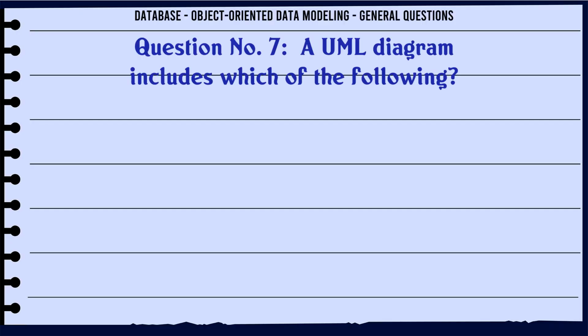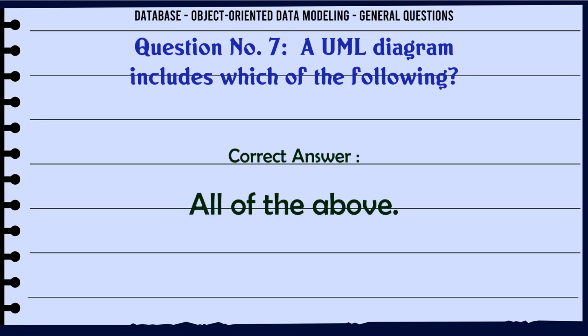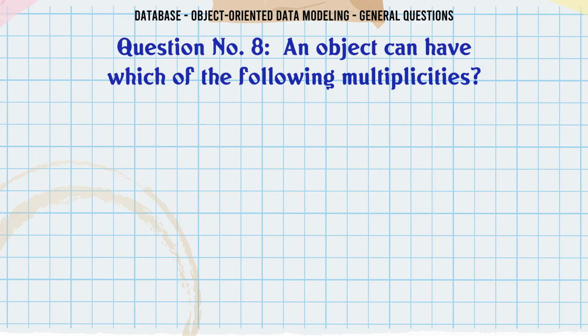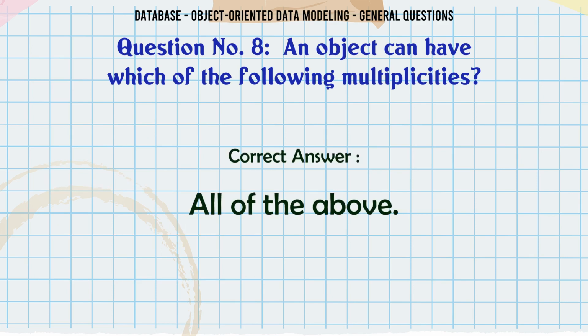A UML diagram includes which of the following? A. Class name. B. List of attributes. C. List of operations. D. All of the above. The correct answer is all of the above. An object can have which of the following multiplicities? A. 0. B. 1. C. More than 1. D. All of the above. The correct answer is all of the above.